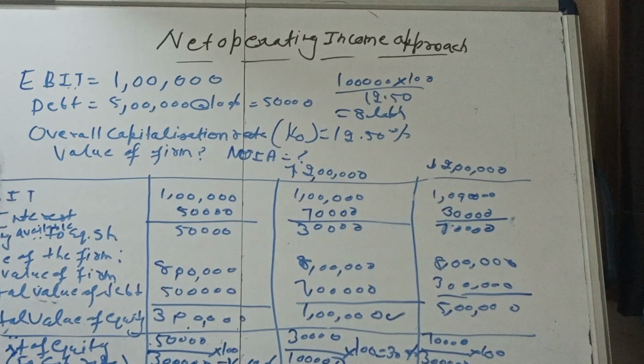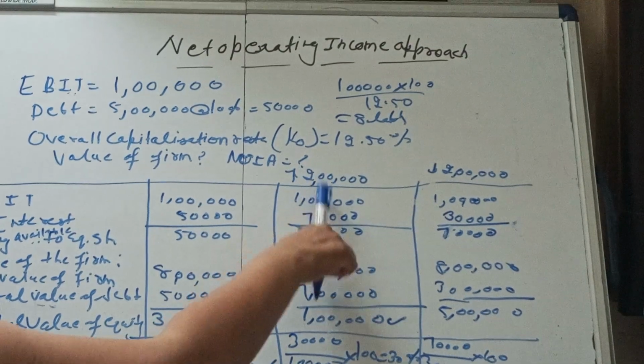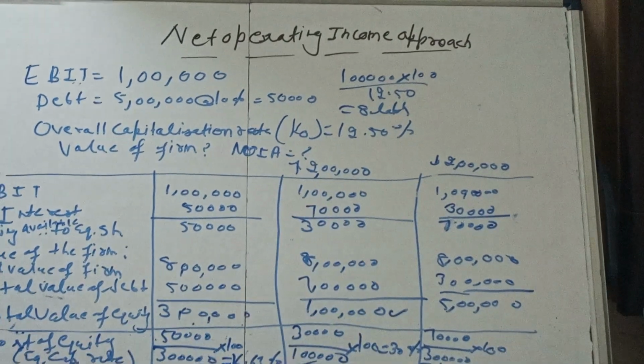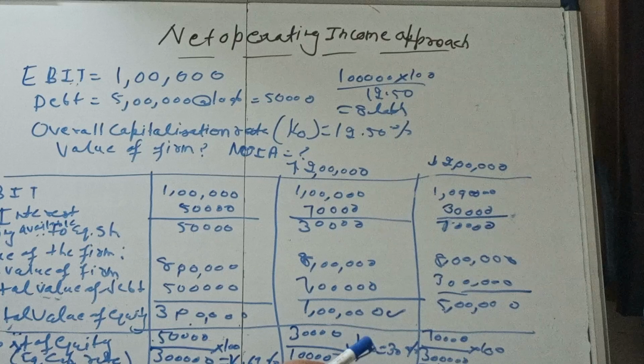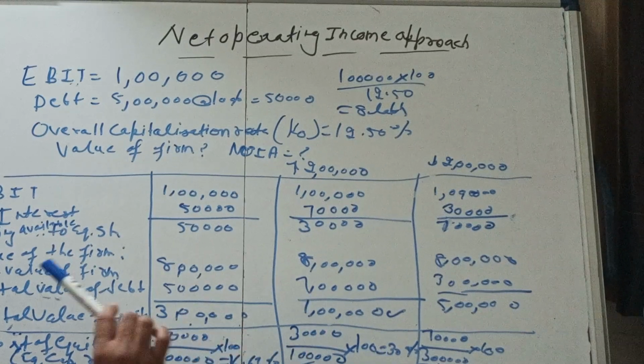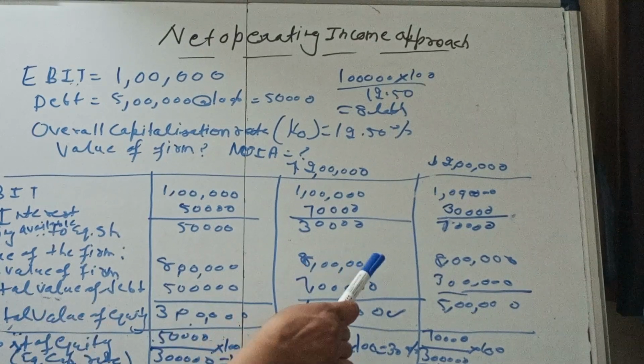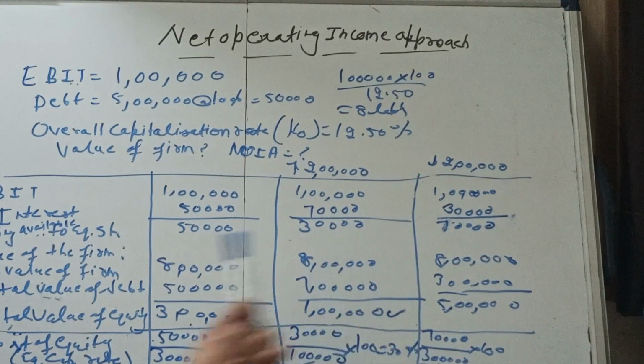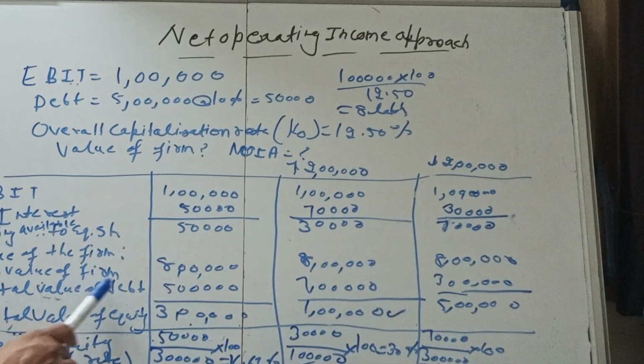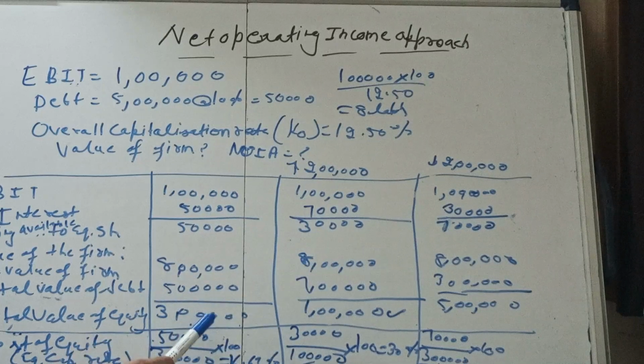So how can we give the interpretation? If we increase the proportion of debt, you can see the cost of equity has increased to 30%. The total value of the firm is 8 lakh, debt and equity.